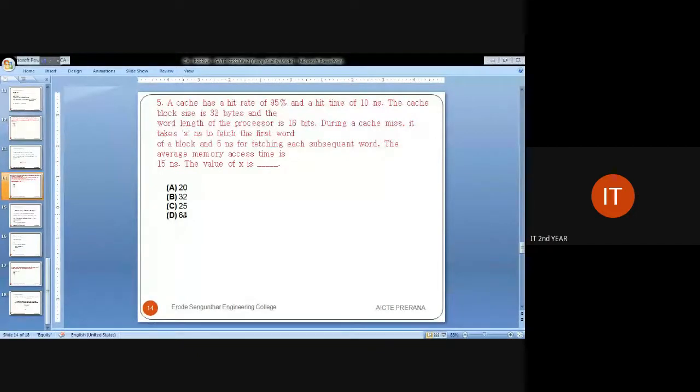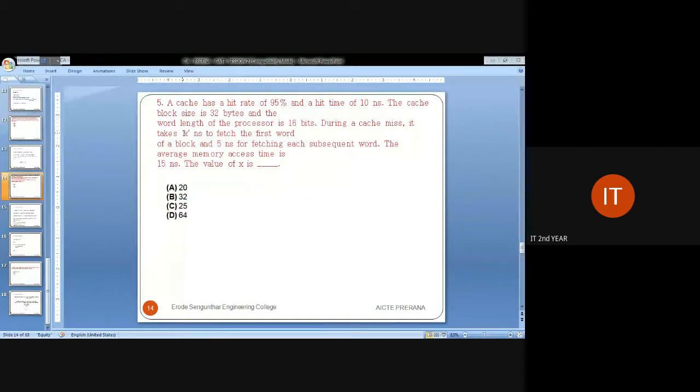During a cache miss, it takes X nanoseconds to fetch the first word into the block.